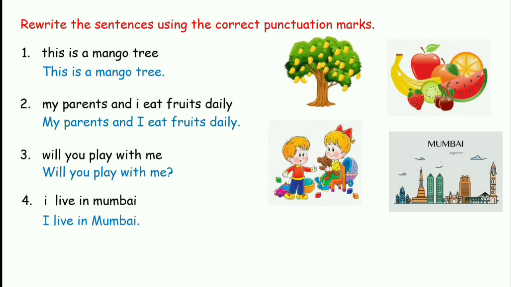Here we have I as a capital letter for two reasons. The first reason, because it is the beginning word of the sentence, and also I by itself is always a capital letter. Mumbai is a proper noun, so we have capital M, and the sentence is completed with the full stop. So we read it as, I live in Mumbai.